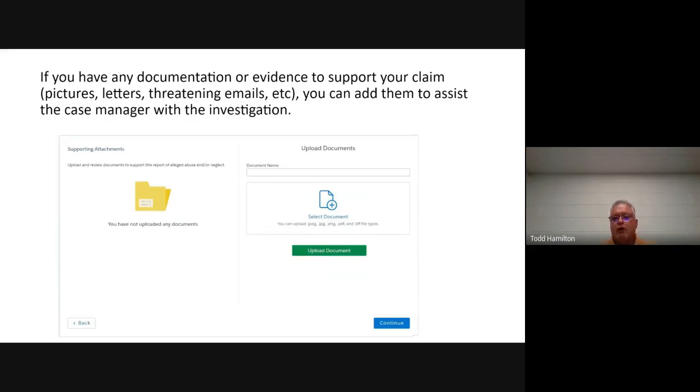If you are in a classroom and you have a child that might be bruised, or you might be able to see fingerprints on the arm or forearm, or you've received an email threatening or other, this is a great opportunity for you to take a picture and upload this information into your referral or complaint.